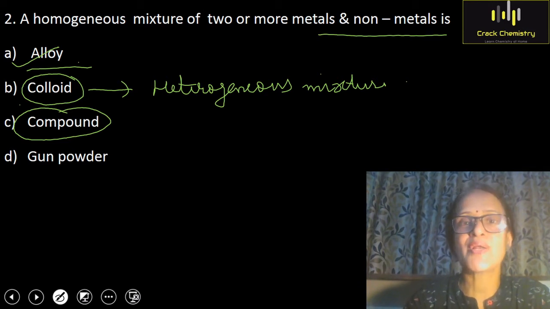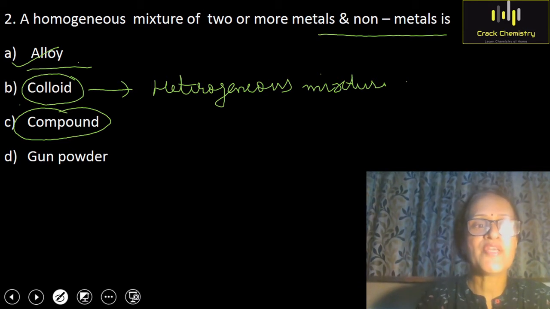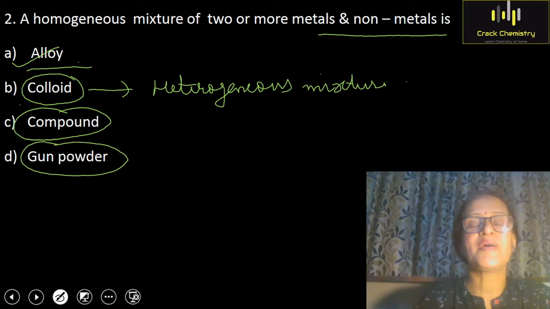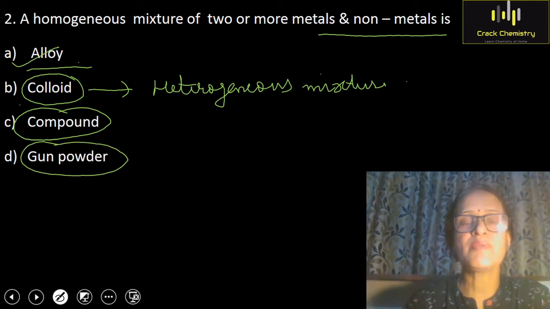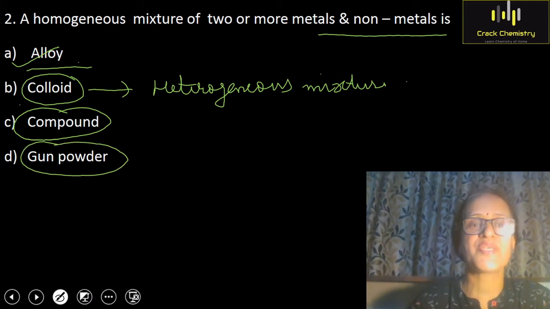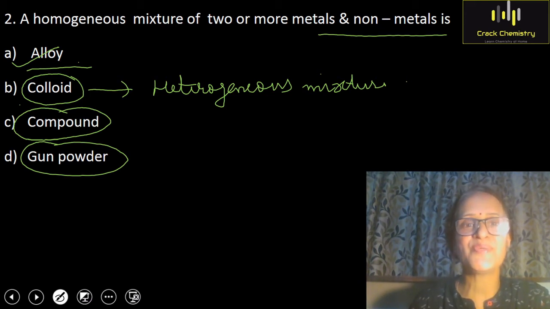So compounds are not mixtures. And if we talk about gunpowder, it is also a mixture, but it is a heterogeneous mixture. So the correct option is option A. I hope it is clear to you.